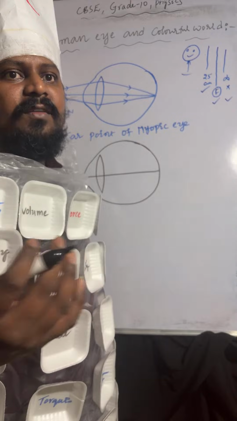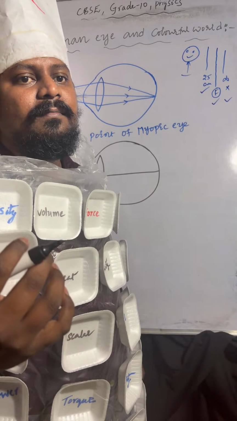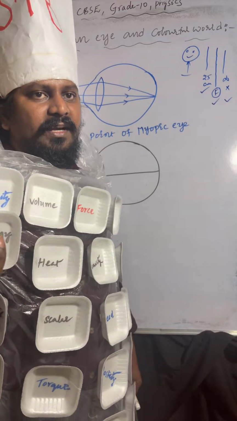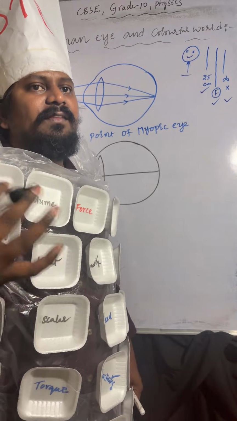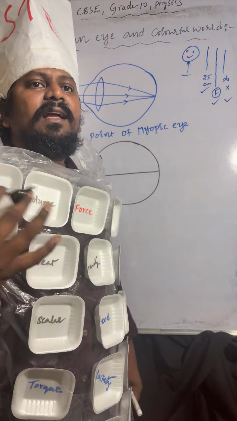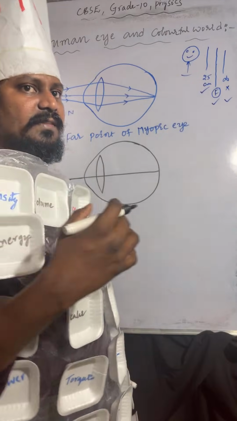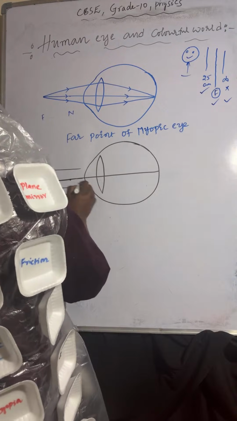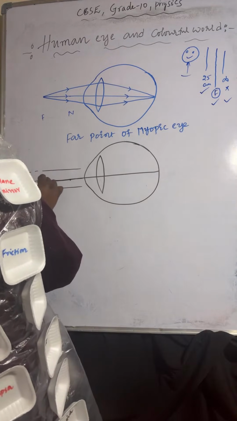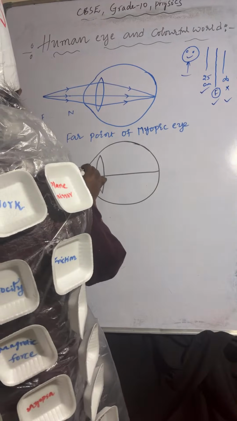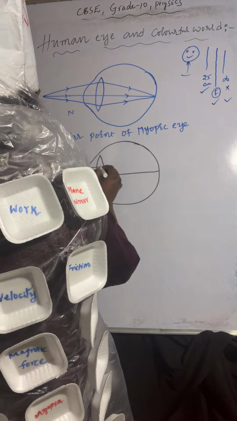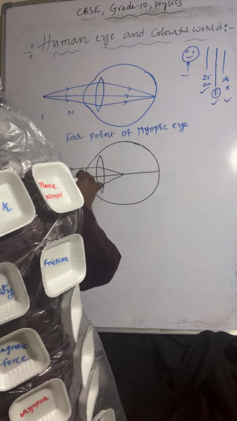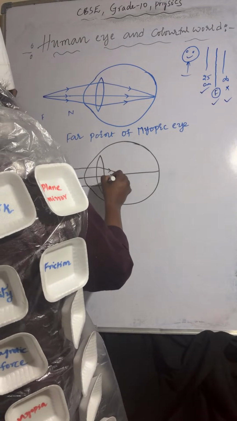If the light rays are coming from infinity, those light rays will meet in front of the retina. I'm taking the light rays here, and you can observe these dotted lines. Those light rays will meet in front of the retina itself.